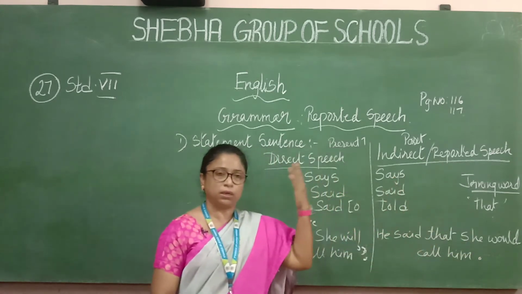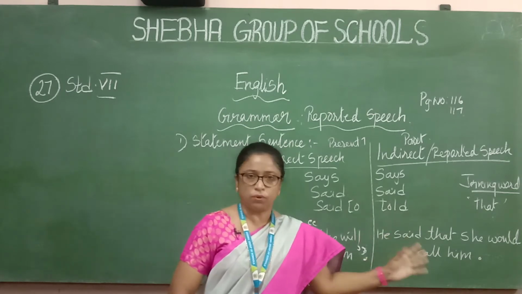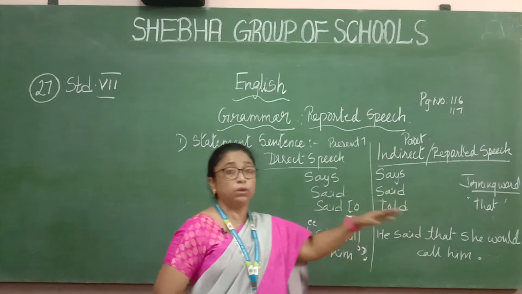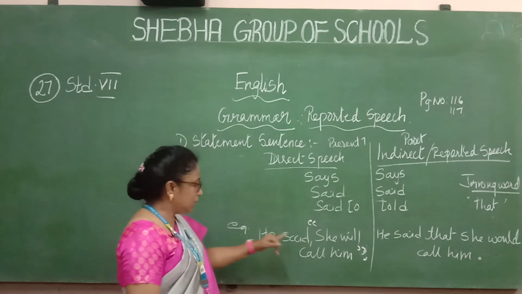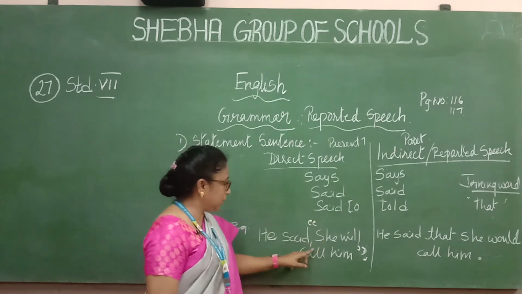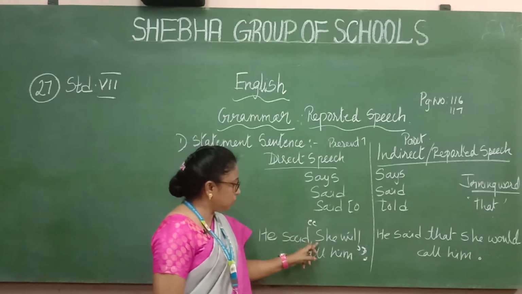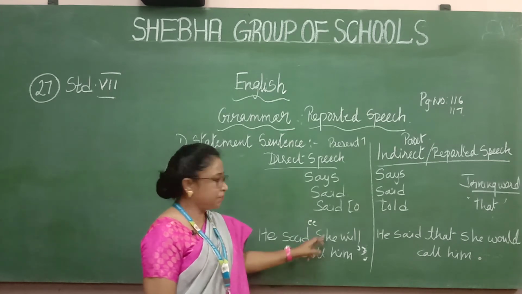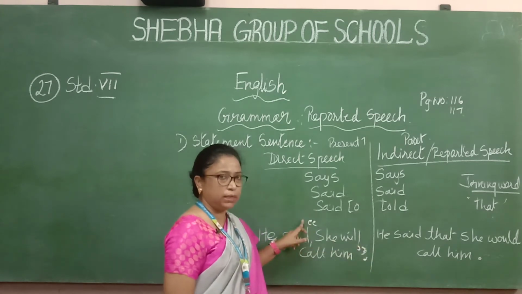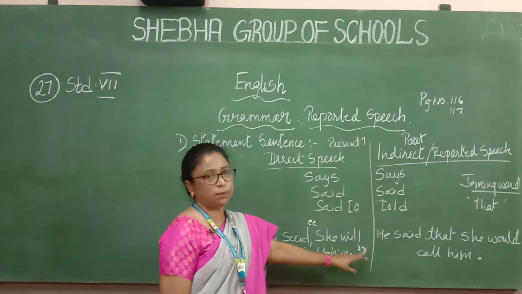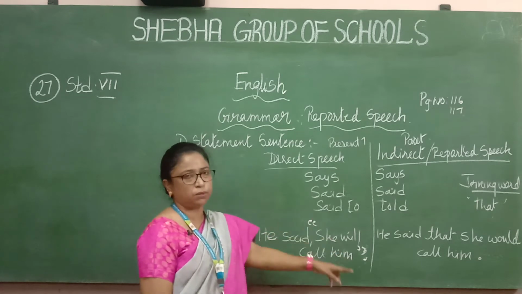Whether it is a statement, exclamatory, imperative or interrogative, it will end only with a full stop. Start with a capital letter, end with a full stop. Only in direct speech do you have to see to all the punctuation marks. See, He will be a capital letter, then after said or said to there will be a comma, and then open quotes. After opening the quotes, the first letter will be a capital letter, and if it is a question, you write the question mark and then close the quotes. If it's a statement, a full stop; interrogative, a question mark; exclamatory, an exclamation mark. Imperative just has a full stop only, like a statement.